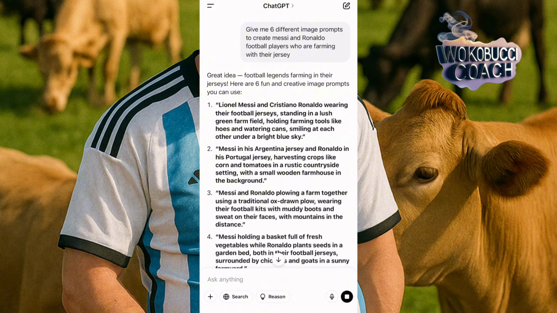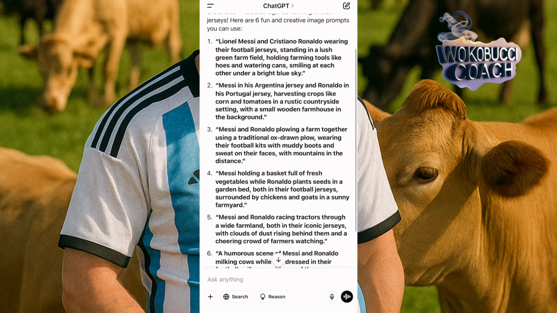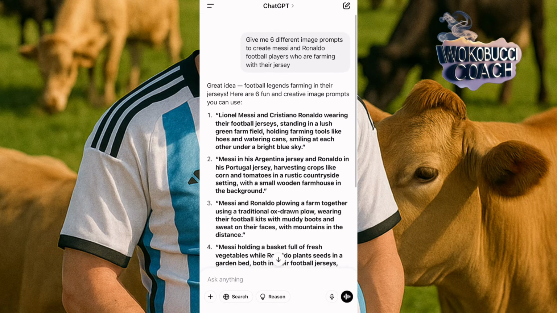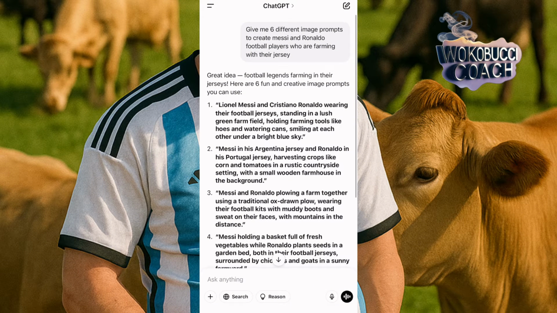So these are the prompts we got from ChatGPT. You can see Lionel Messi there and Cristiano Ronaldo. They actually gave all the descriptions of what we need. Some in the farm, some milking cows and all that. Now, the next step is to create the images. So how do we create the images? Let's move to the next app for images, okay? So here I'll copy the first one.